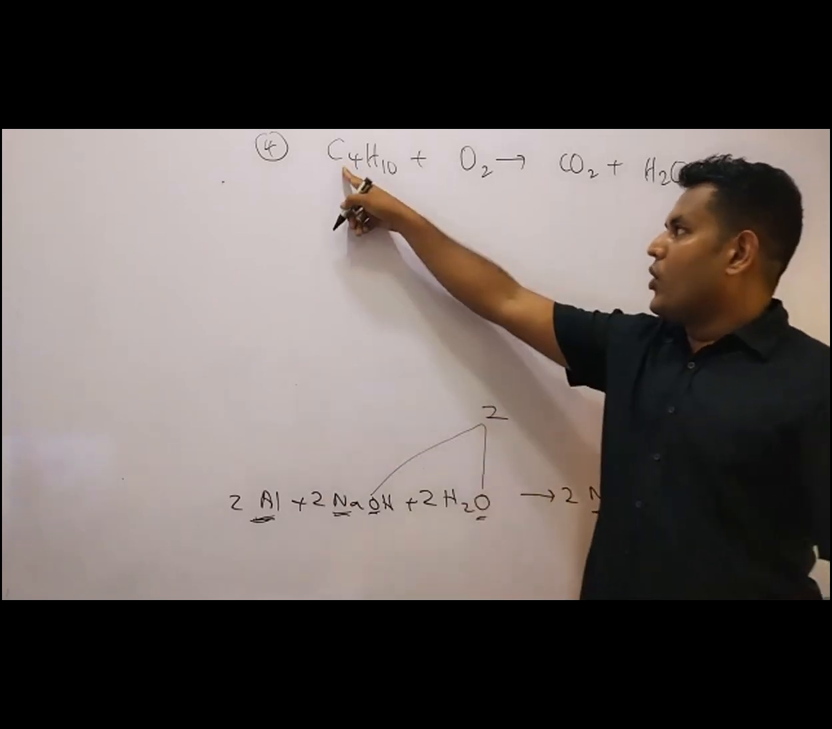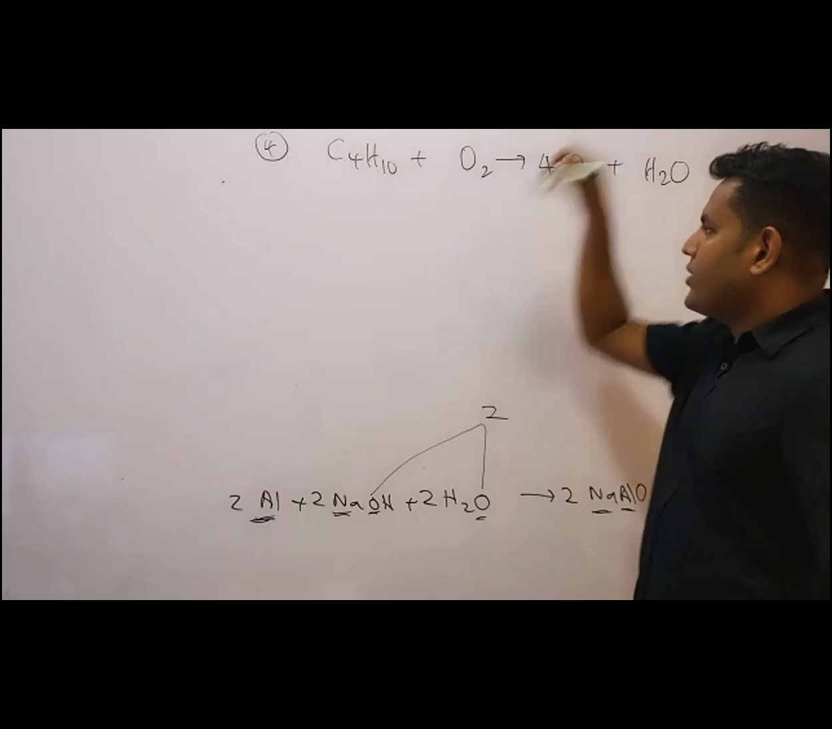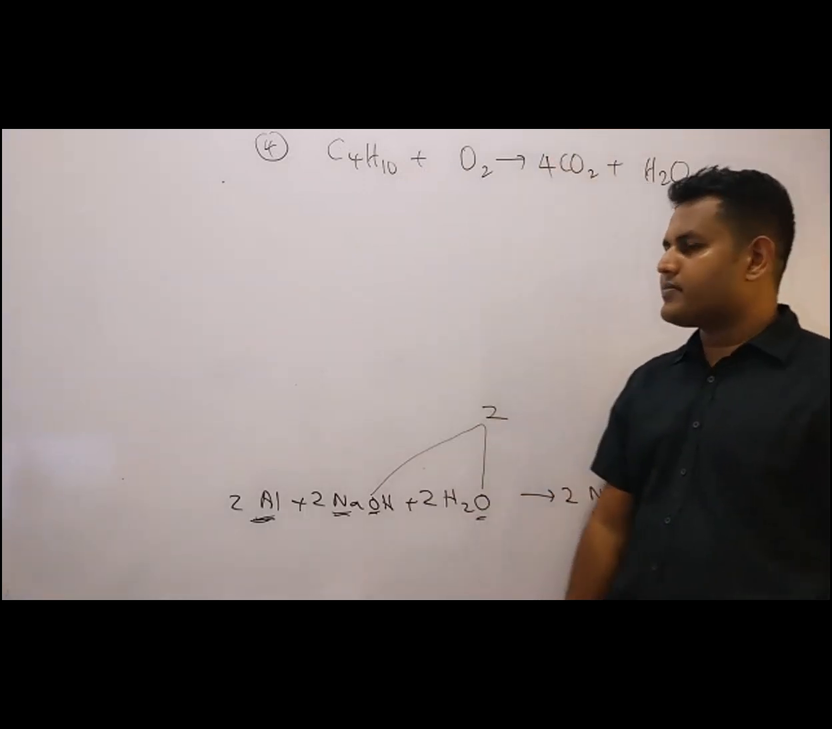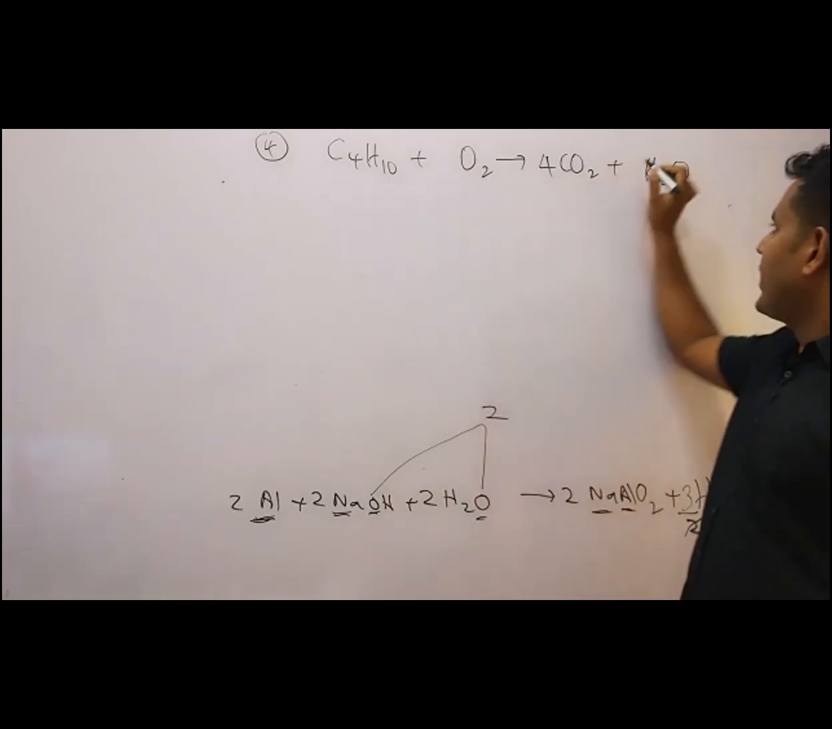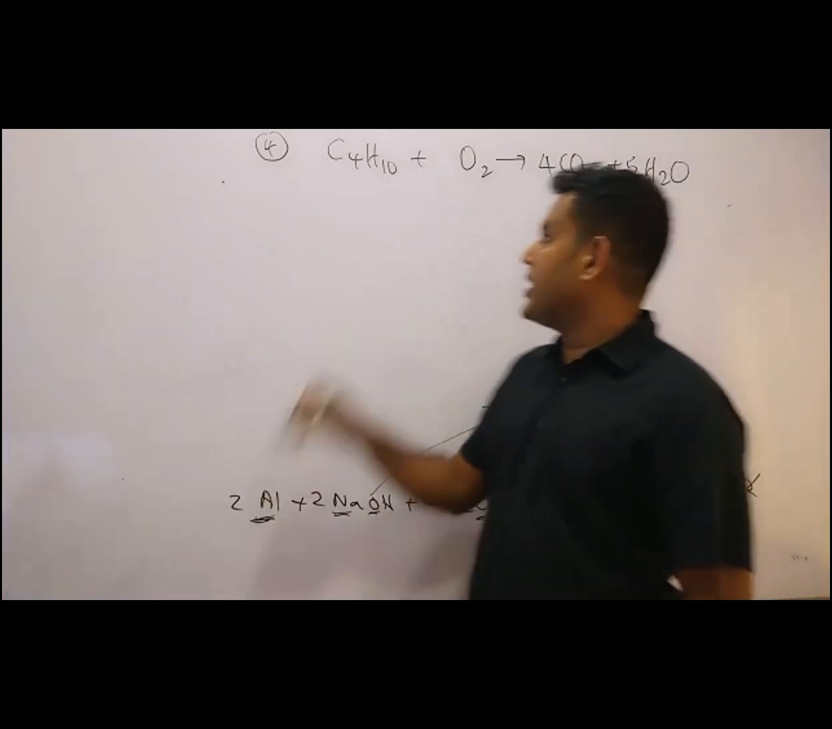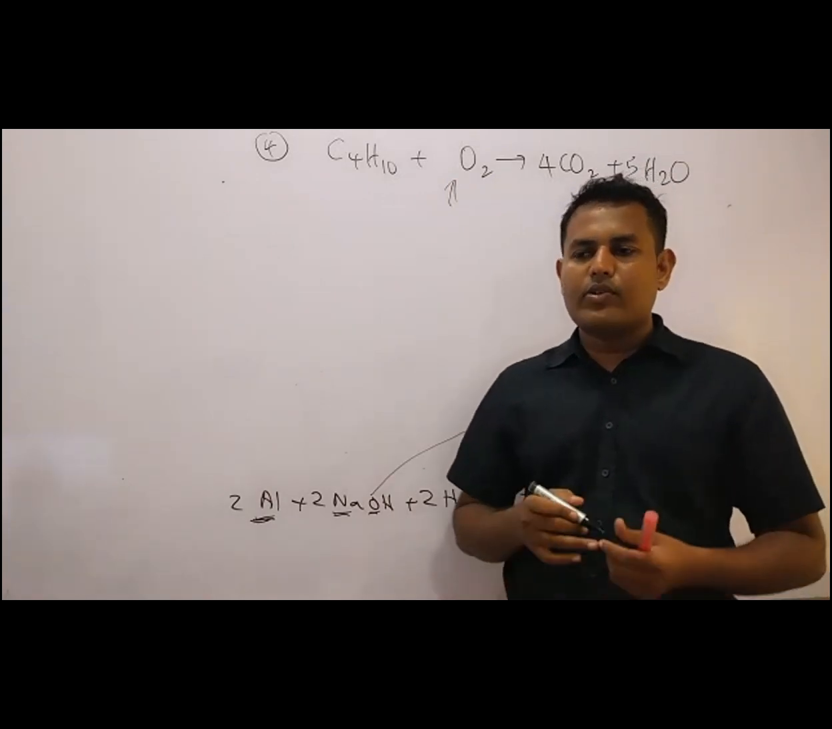So C4, 4 carbons. Okay. So here we have right 4. Balancing carbons. Hydrogens. 10 hydrogens. So when you balance 10 hydrogens, it's 5. Then how to balance oxygens? Have you balanced the oxygen? What's the number here you are taking as a fraction value?